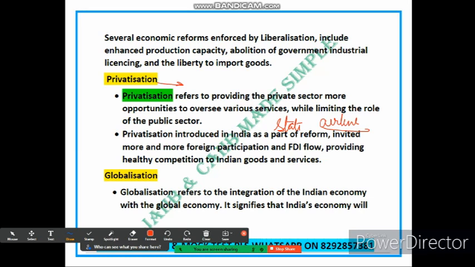Let me give you an example. The best way to remember this is to take a proper example, and the concept becomes clear to you. So let's take an example to make this concept of globalization more clear. Friends, think of a small local business that has been selling its product only within its neighborhood.